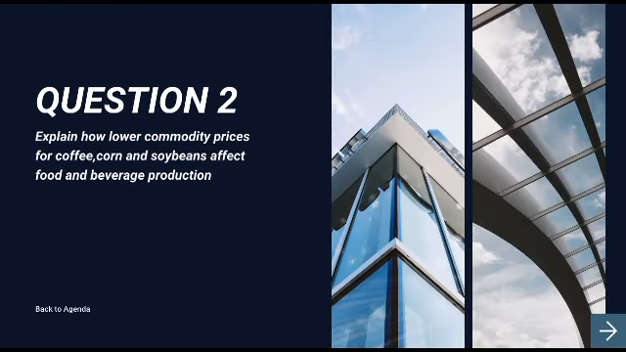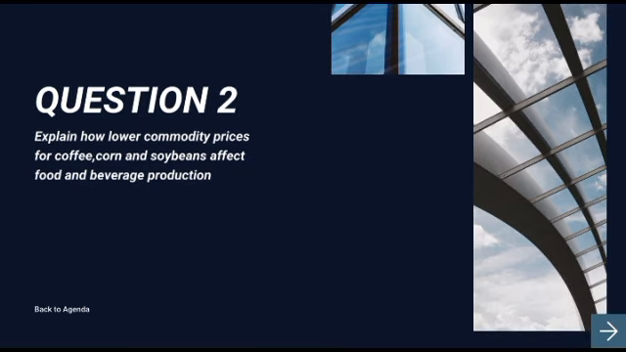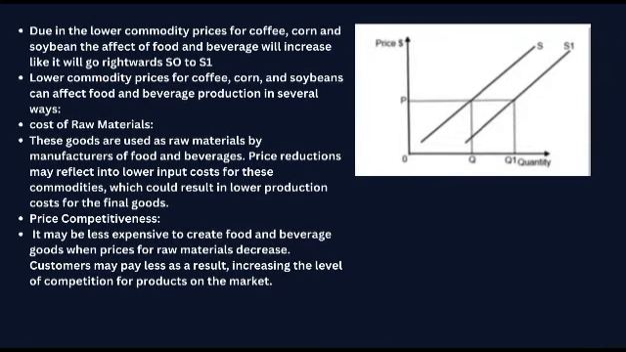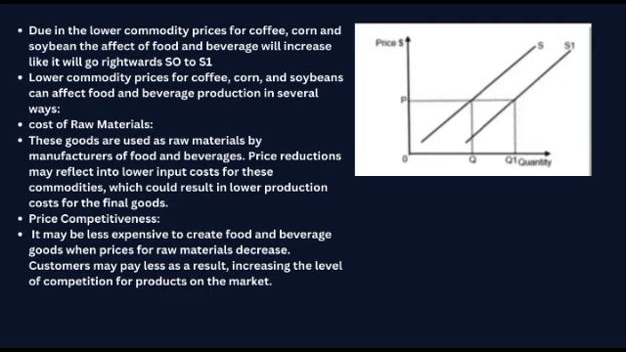Question 2. Explain how lower commodity prices for coffee, corn and soya beans affect food and beverage production. As you can see, this is the graph for question 2. For the explanation, due to the lower commodity price for coffee, corn and soya beans, the supply of food and beverage will increase. It will go rightwards, S0 to S1.